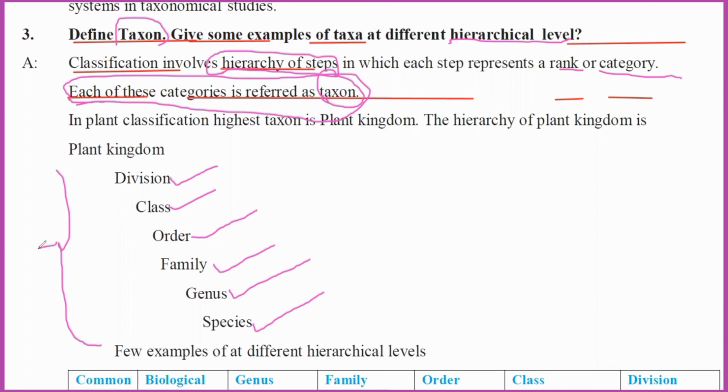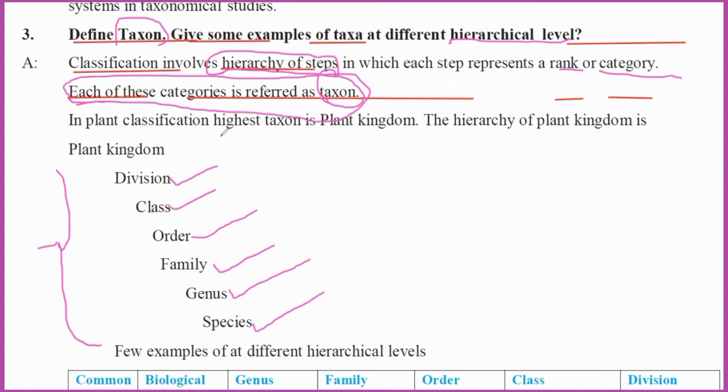Each step contains one rank or category, and each rank or category is called a taxon.